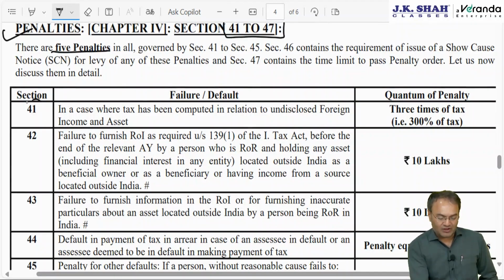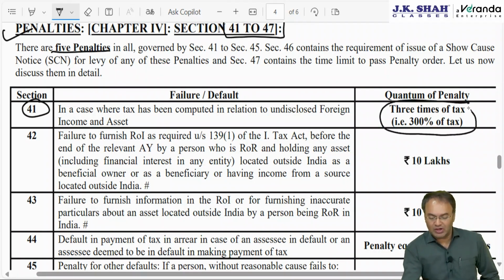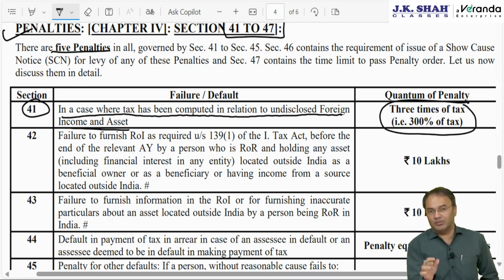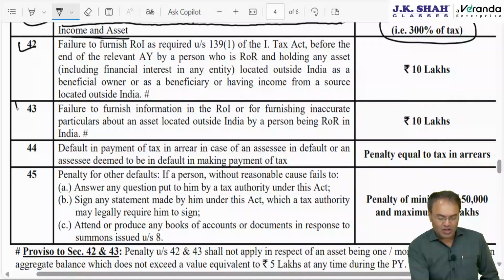5 penalties in all. Very first is section 41. Section 41 is the most important penalty, the primary penalty, which is 300% of the tax under this particular act. In a case where tax has been computed in relation to undisclosed foreign income and asset, simply whenever assessee is taxed under this particular act, this 300% penalty is sure leviable.